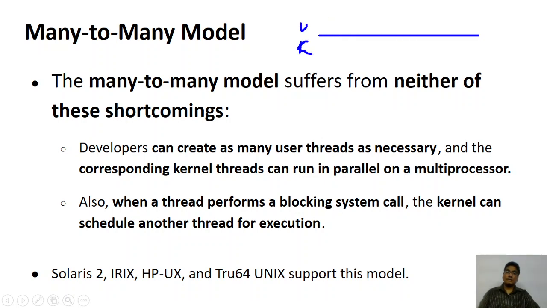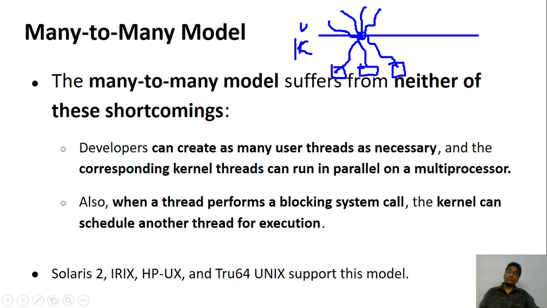As a developer of a program, you can create any number of threads. You are free to create any number of threads. If many threads are available at the kernel side, they will run in parallel on multiple processors, so you may achieve parallelism. There is no restriction.